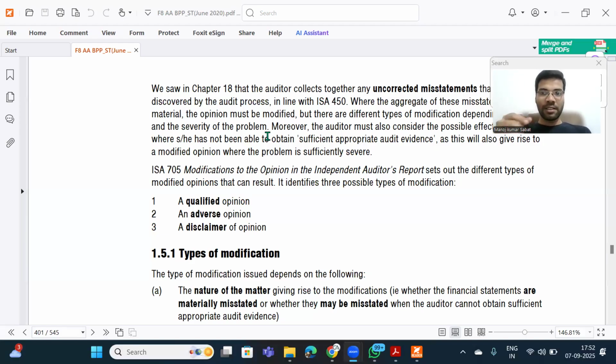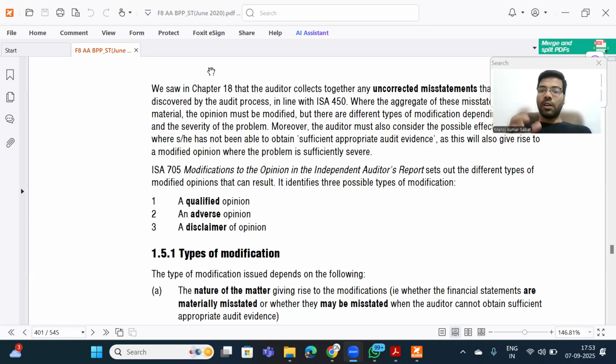In those standards, the base standards for reporting are ISA 700 and ISA 705. ISA 700 talks about the format of the audit report and what contents you should include in it, whereas ISA 705 talks about how to report whenever any modification in your audit opinion happens. So please concentrate for 5 or 10 minutes. You can understand everything.